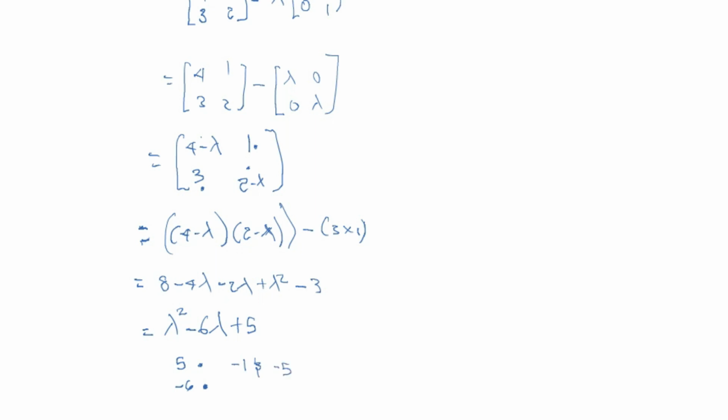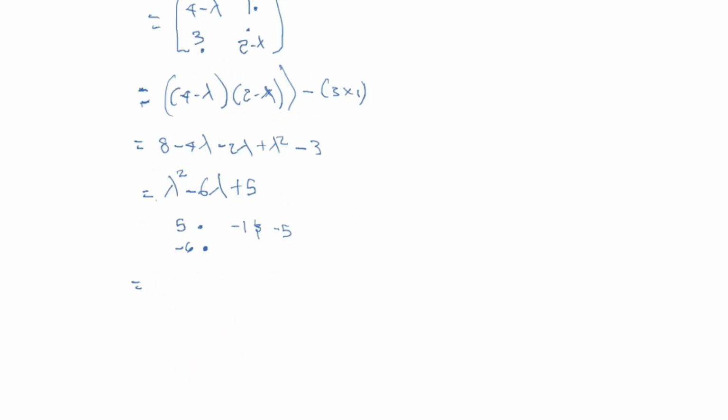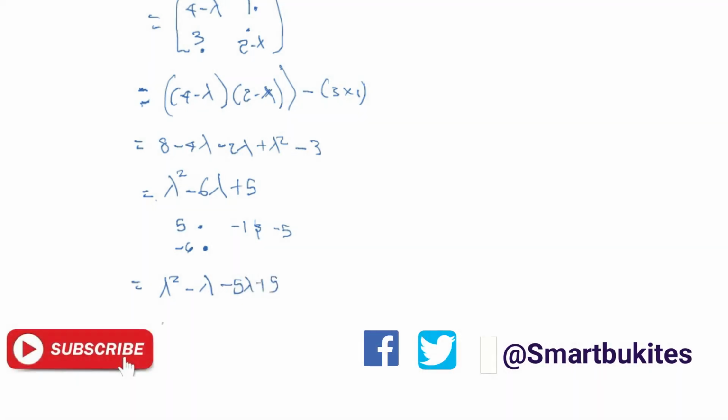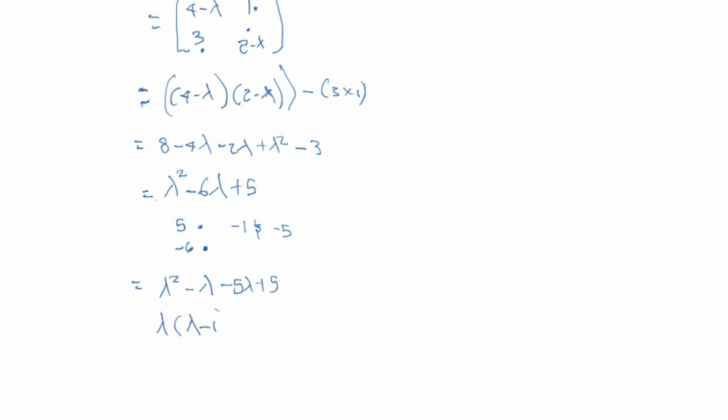If we multiply minus 1 times minus 5, we get 5, and if we add minus 1 and minus 5, we get minus 6. So we have lambda squared minus lambda minus 5 lambda plus 5. Factoring lambda out of the first two terms, we are left with lambda times (lambda minus 1).